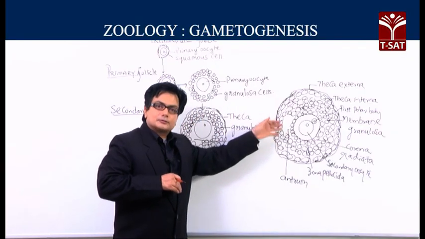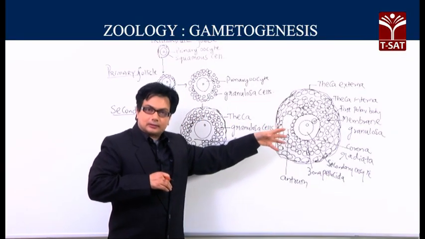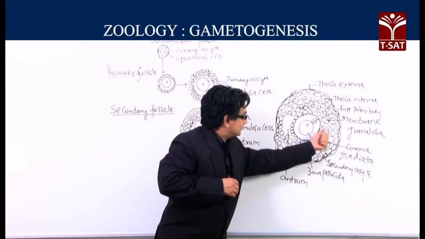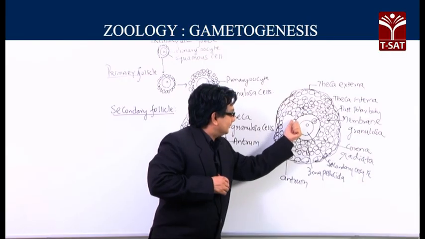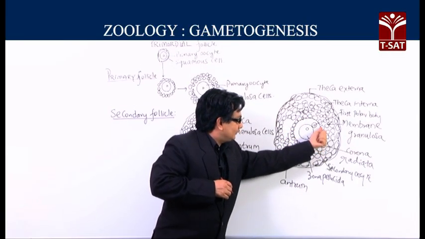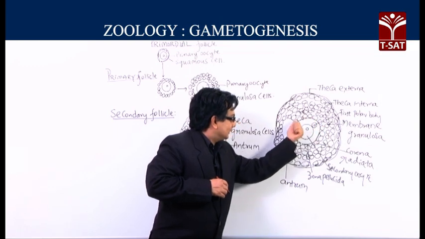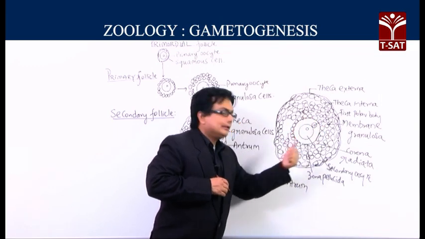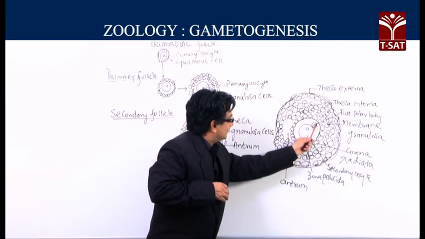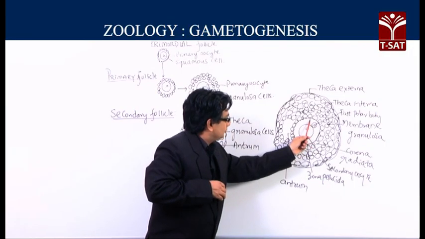As you go to the inner cellular arrangement, we can see a group of cells which are very close to the mother cell or inner cell. This is called the corona radiata. The corona radiata cells are actually resting on a glycoproteinaceous layer called the zona pellucida.